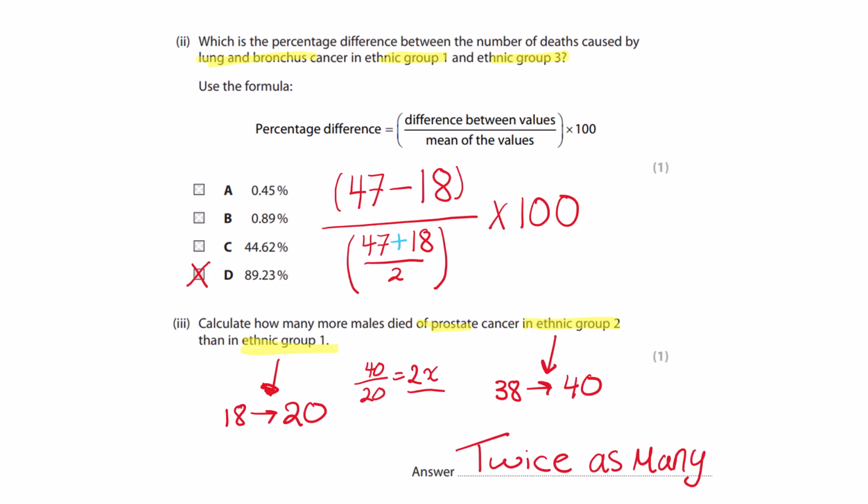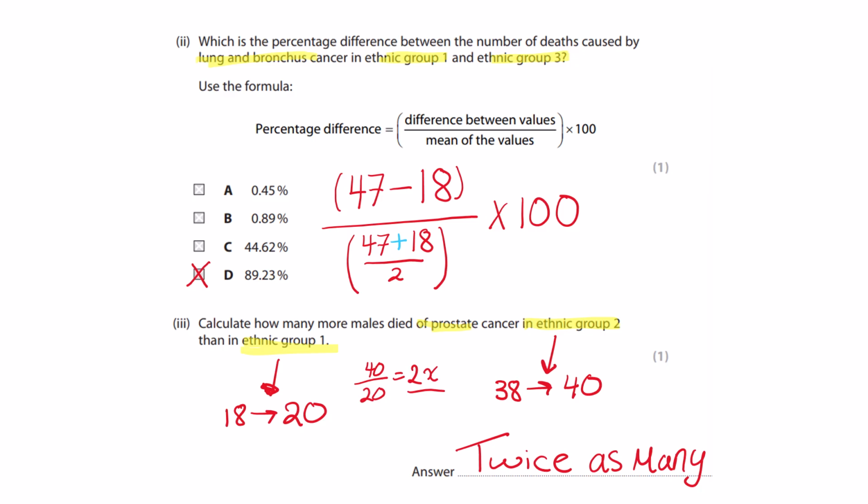If you go back to the graph that I just showed you, you have 47 minus 18. And then you add the 47 together, divide by 2, because they're 2 different values from 2 different ethnic groups, times 100, which gives you 89.23%.